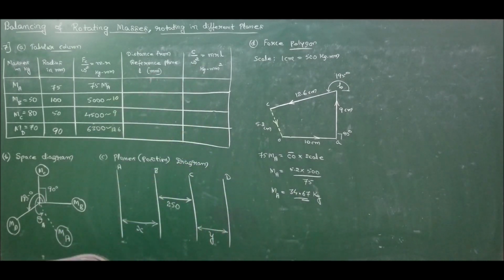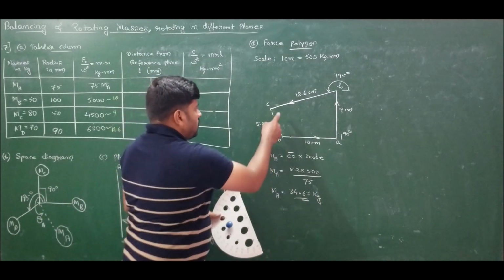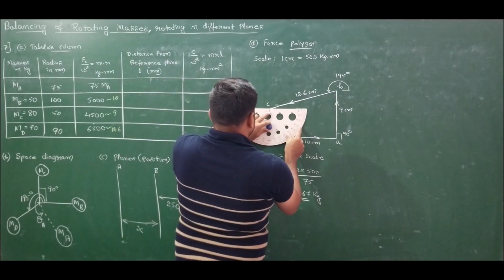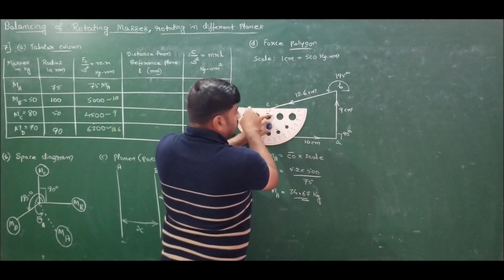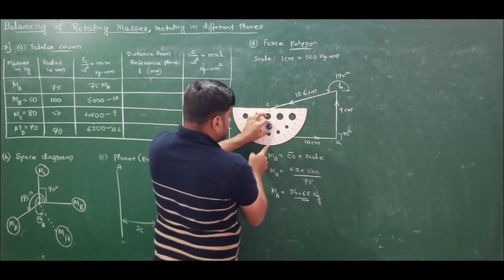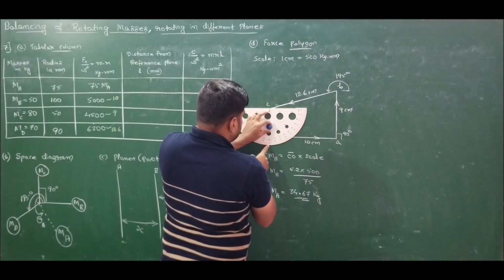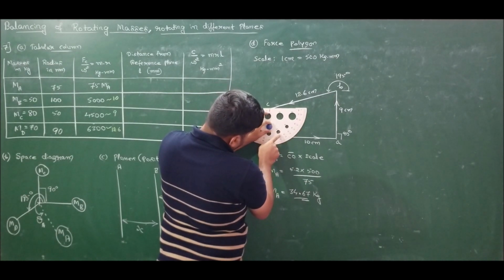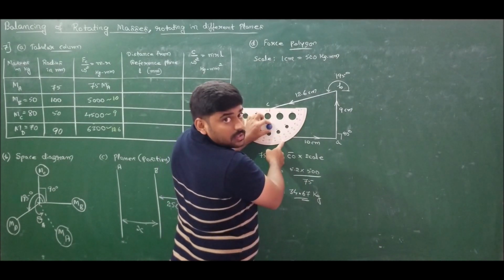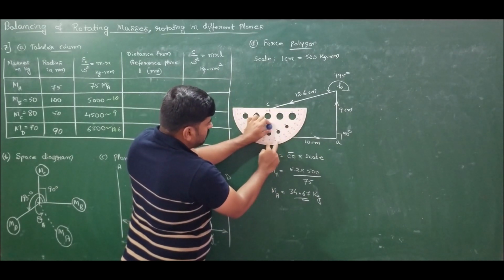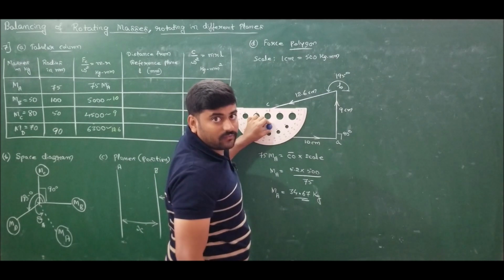Let me measure the angle. From horizontal to horizontal it is 180. Till here it will become 270 degrees. So it is 270, 280, 290. So you can see here it is 295. The angle is 270 plus 25, 270 plus 25 is 295.